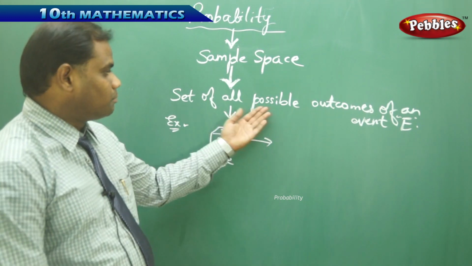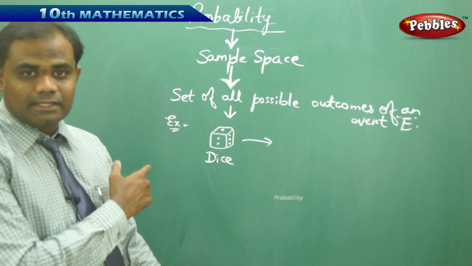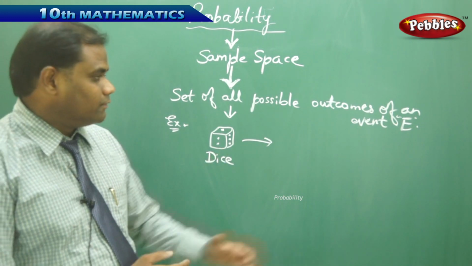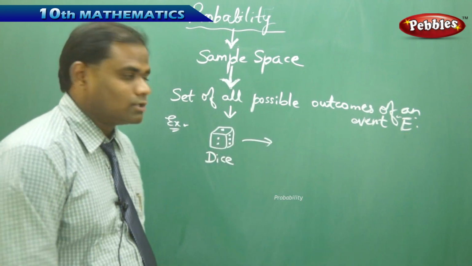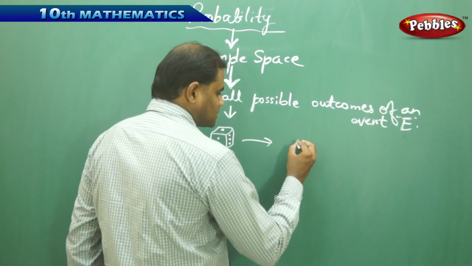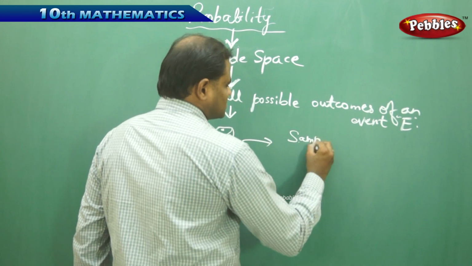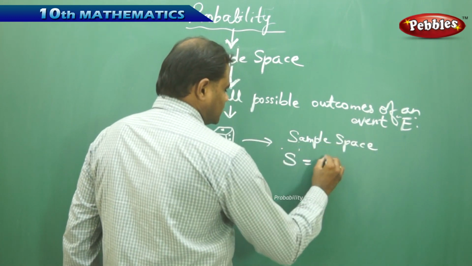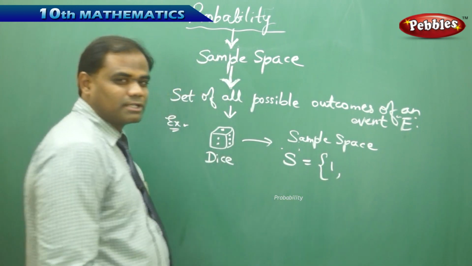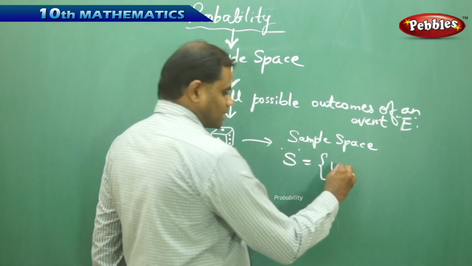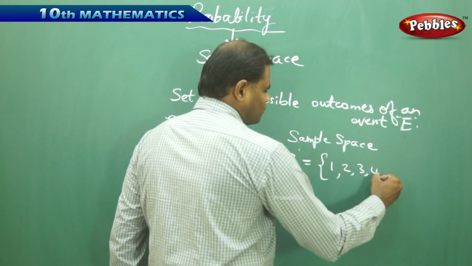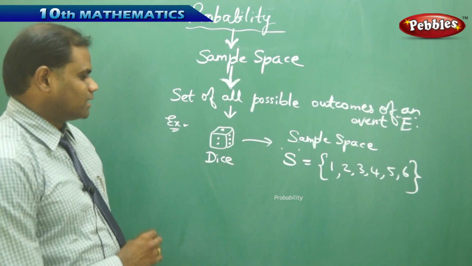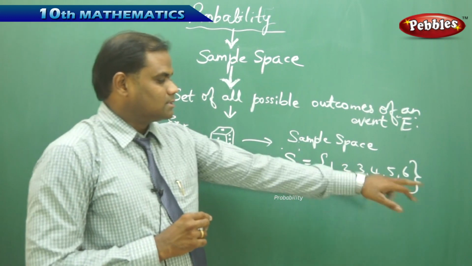Therefore, the set of all possible outcomes of the event E, here being throwing of a dice while playing a game, is the event E here. Let's see what the possible outcomes are. The sample space, generally denoted by S, for this particular problem is nothing but: the first possibility is I may get a 1, and then I may get a 2, 3, 4, 5 or a 6 when I throw a die. So when I throw a die, the sample space is 1 to 6.